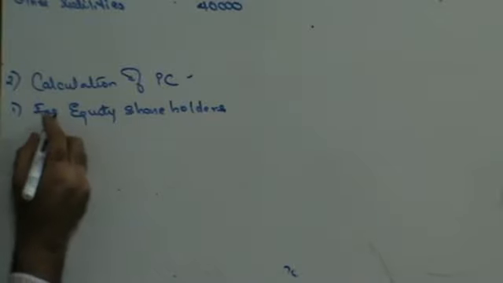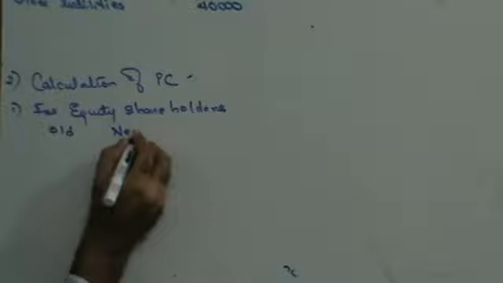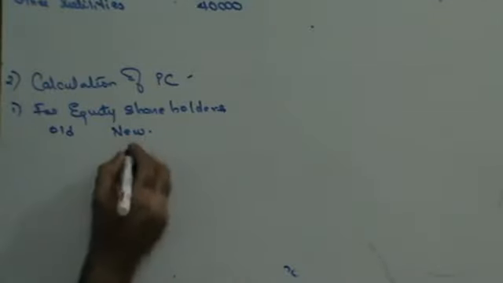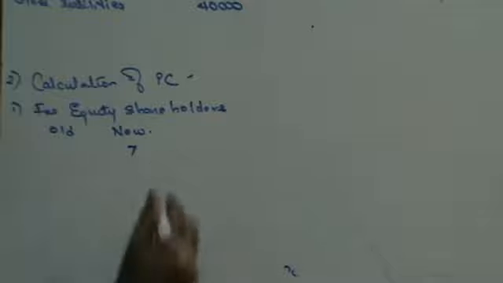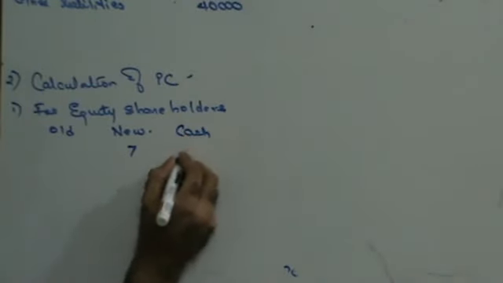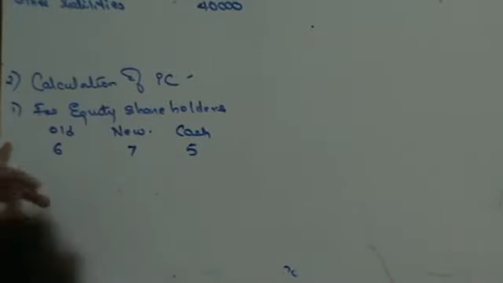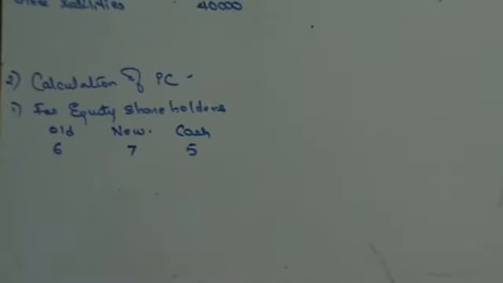They are to be given 7 equity shares of 10 each in BK Limited, and they are to be paid cash 5 for every 6 shares in their old company, Bunty Limited. For every 6 shares in Bunty Limited, they are to be given 7 shares in BK Limited, and they are to be given 5 rupees in cash.